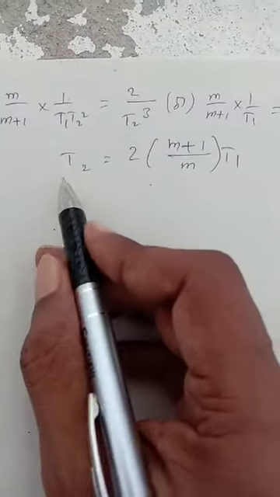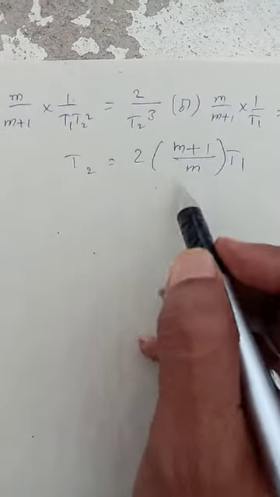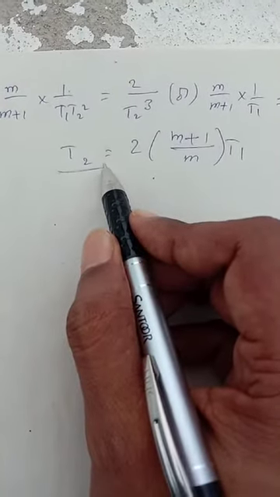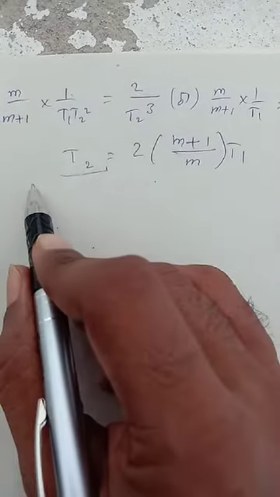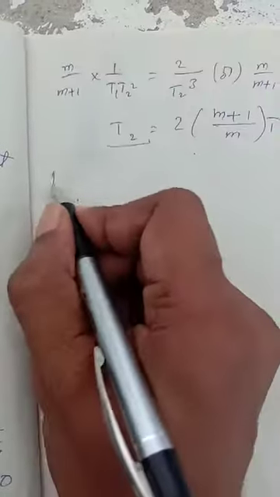So thus we see that for maximum discharge, the temperature of the flue gas T2 should be slightly more than the atmospheric temperature T1. Okay, so here we consider a note.